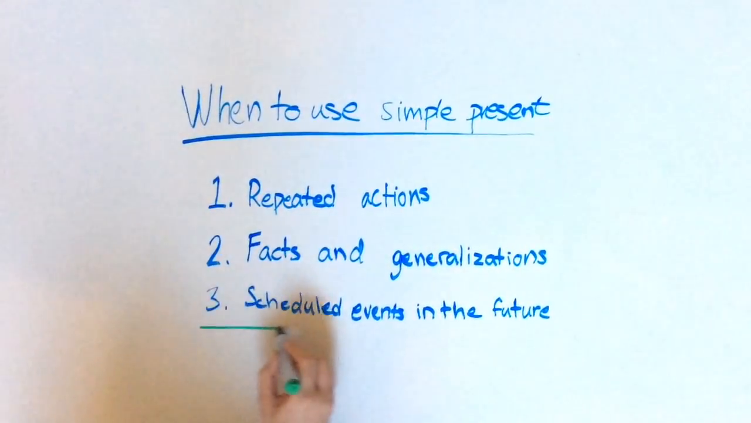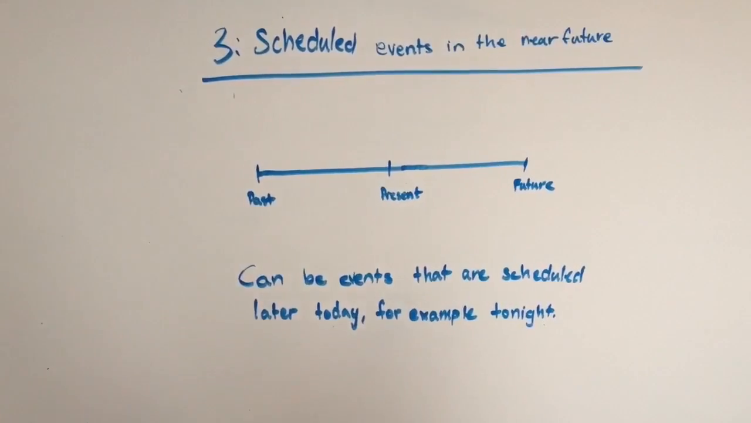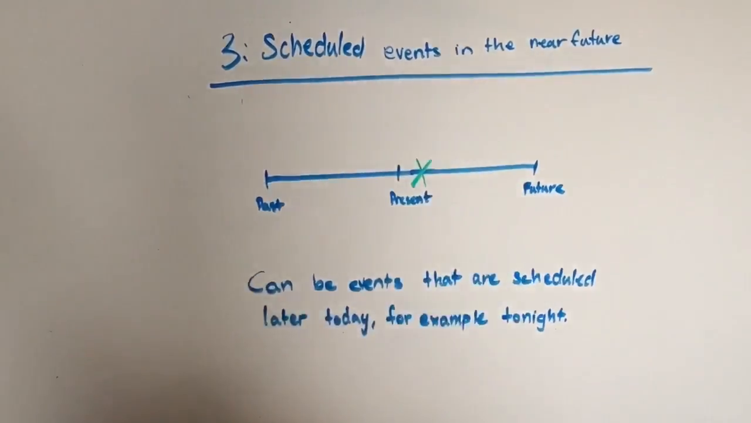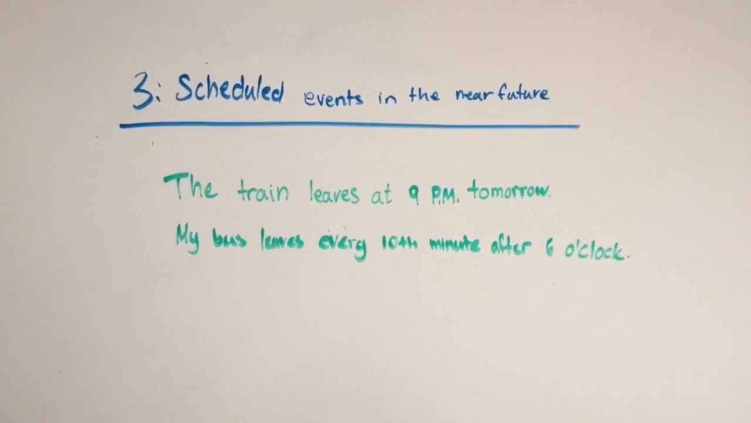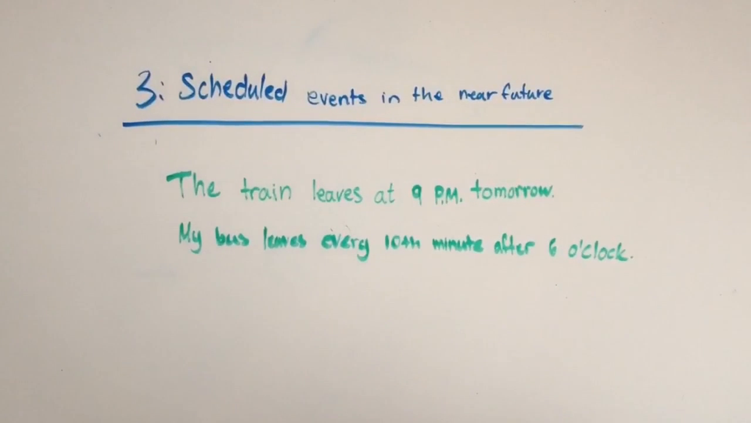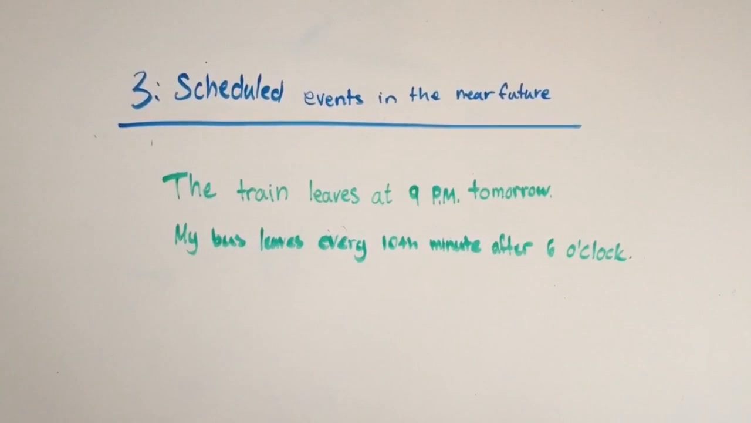Last but not least, scheduled events in the future. Scheduled events in the near future can be events that are scheduled later today, for example, tonight. And here are some examples. The train leaves at 9 p.m. tomorrow. My bus leaves every 10th minute after 6 o'clock. You can see that the verbs are still in present form, even if the sentences are about the future.